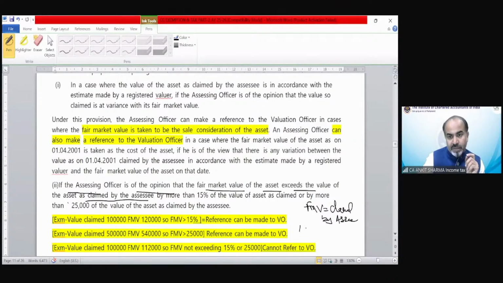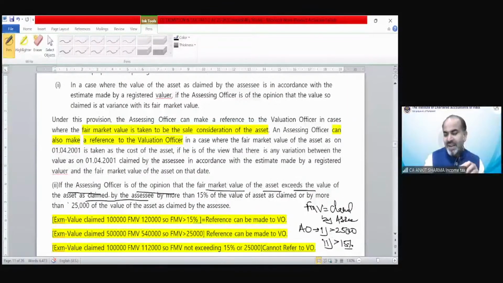an assessing officer thinks that if any one of these conditions is fulfilled, then we can go for a valuation officer. That the difference between the assessing officer's value or the FMV is more than 25,000 or exceeding 15% of the value claimed by the assessee.